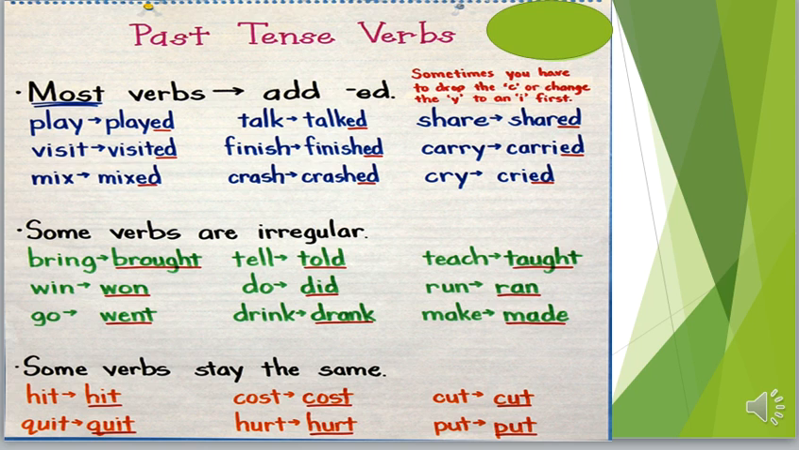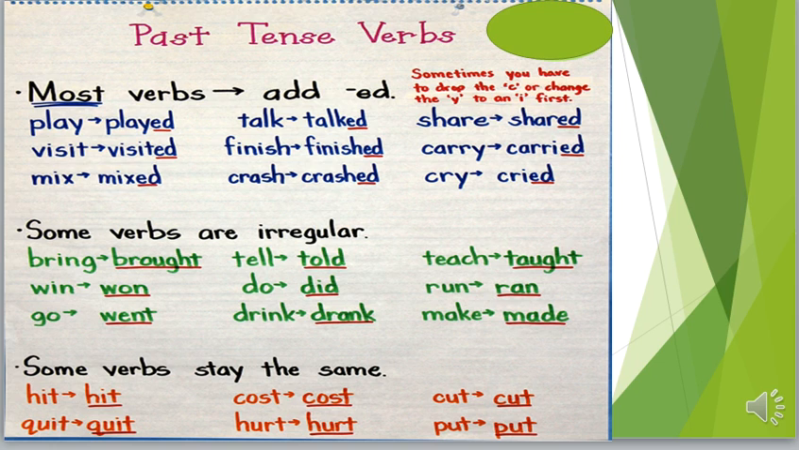Why do we call them regular verbs? Because we add ed at the end of each verb when it goes back to the past form. So it's play, played, visit, visited, mix, mixed, talk, talked, finish, finished, crash, crashed, share, shared, carry, carried, cry, cried.